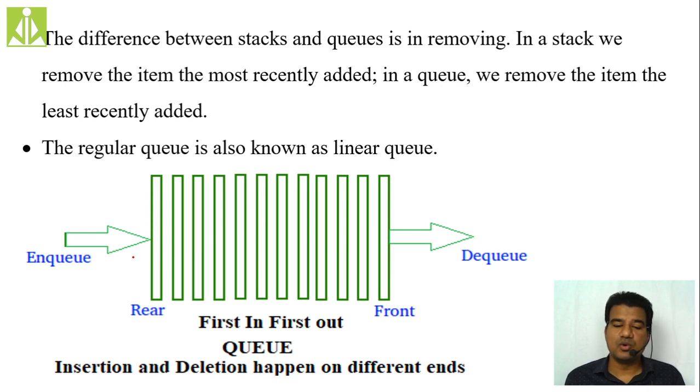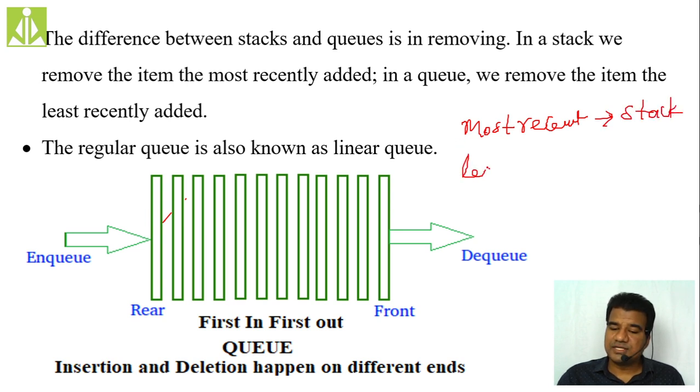The most recent element will be removed first, but whereas in a queue, sorry, the least recent element will be removed first. Hope you understood. In a stack, we remove the most recent element, but whereas in a queue, the least recent element will be removed first.